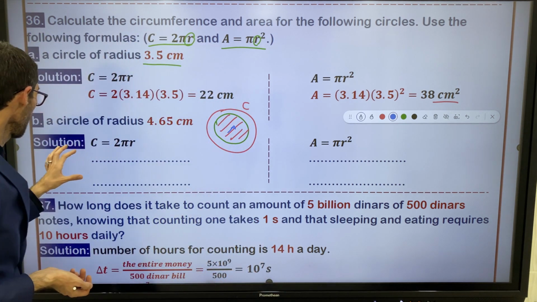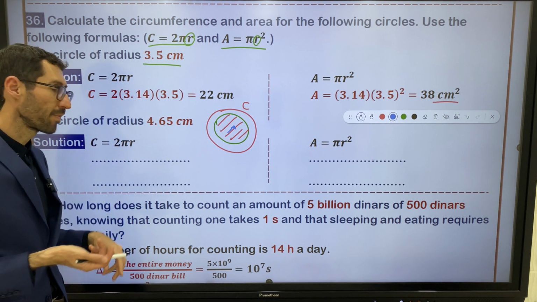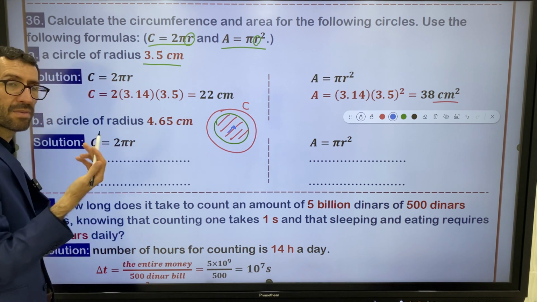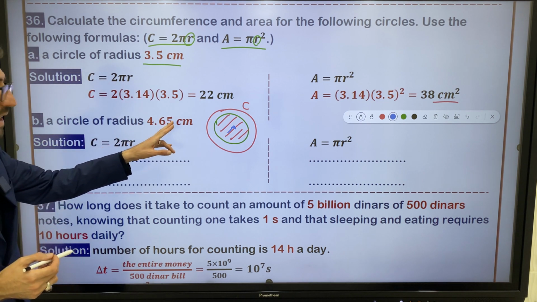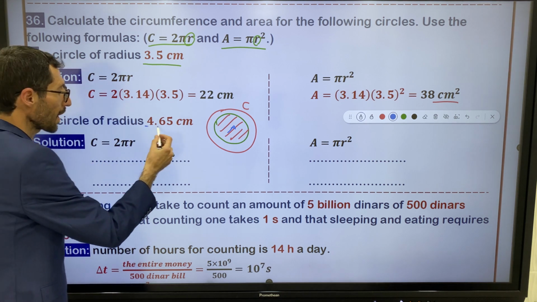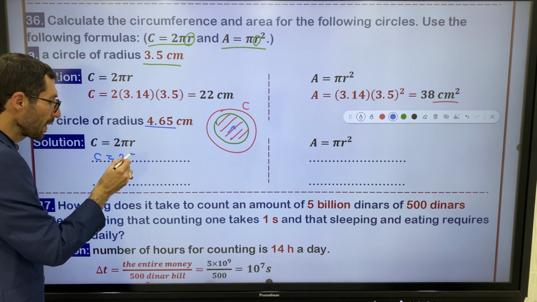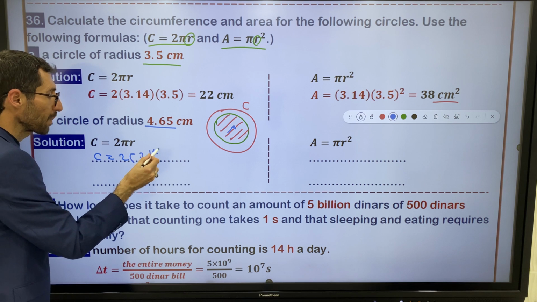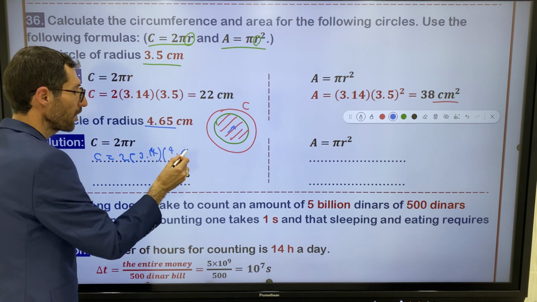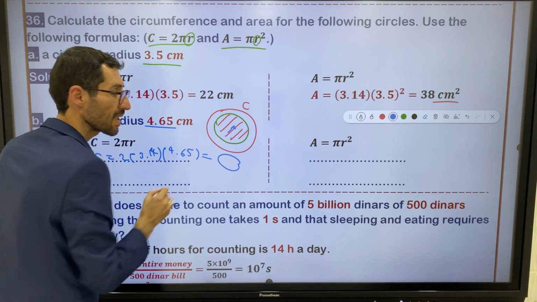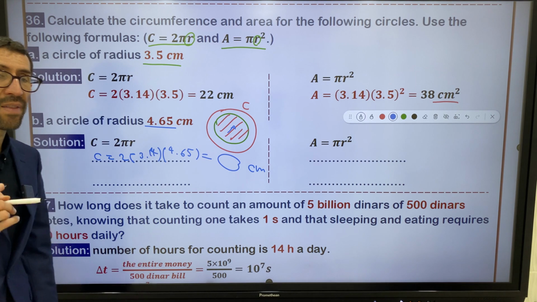So I didn't solve B, I left it for you. You can just substitute here. A circle of radius 4.65 centimeter. Just substitute this number here. So C is equal to 2 pi, pi meaning 3.14, multiplied by what? By this number, 4.65. You can find the answer, and the answer is measured in centimeter, not any other units.